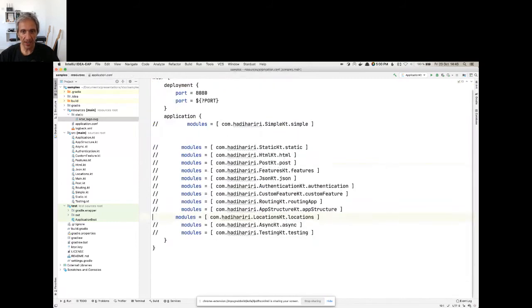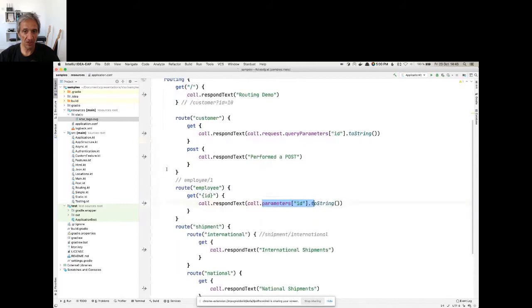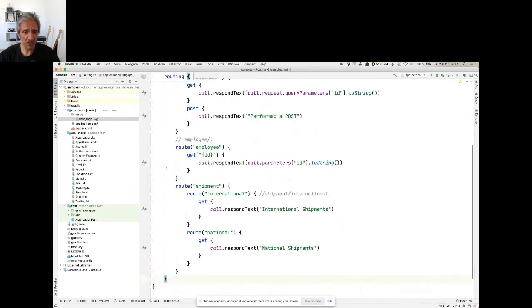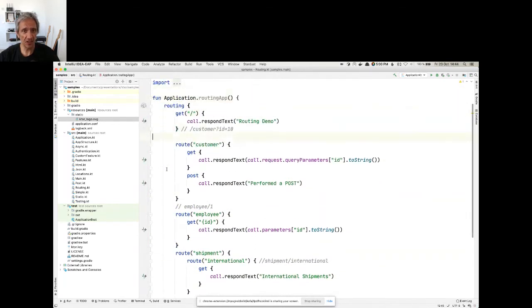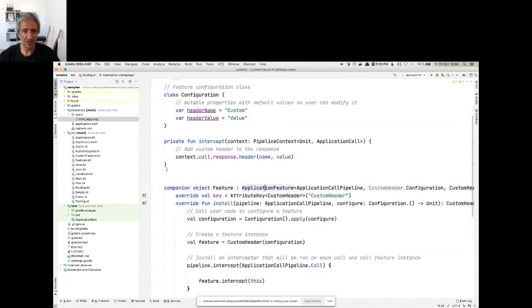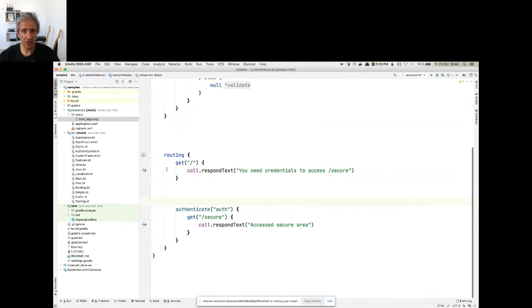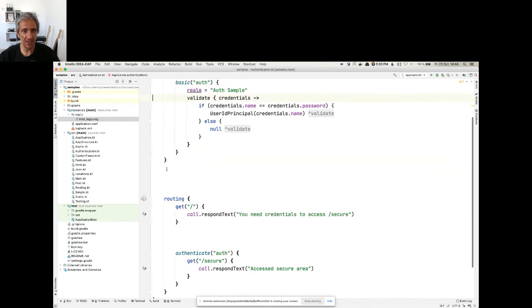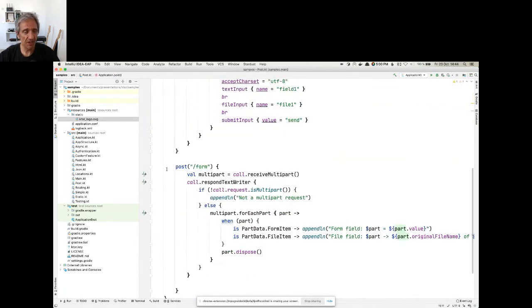Now let's go and see just one more example when it comes to asynchronous. As I mentioned to you, Ktor is built from the ground up using coroutines. And you see that for the majority of the code that we've seen, we don't really care about that. We're just writing our code and letting Ktor under the covers handle all of this with its coroutines. You can see that there is nothing there where I have to do async, await, or anything related to asynchronicity.